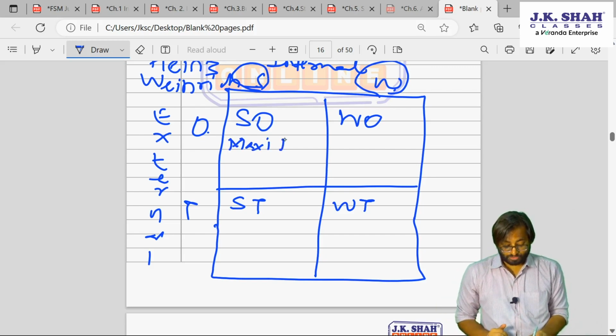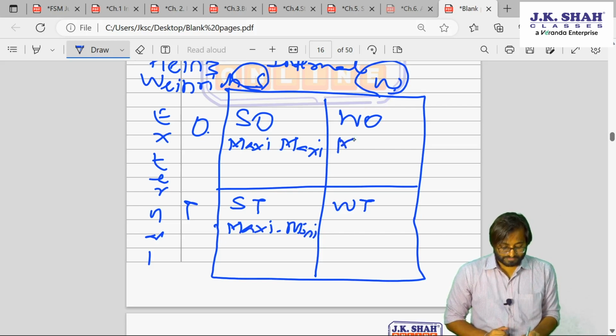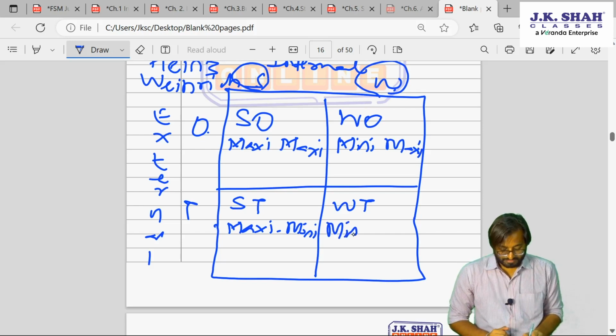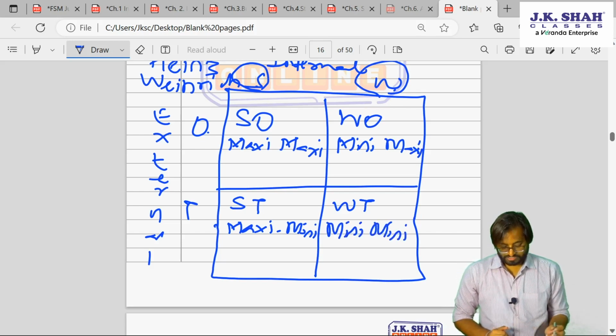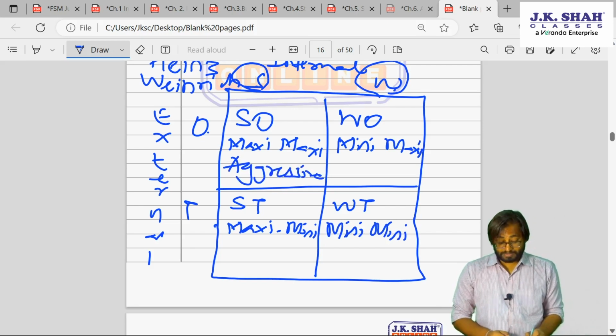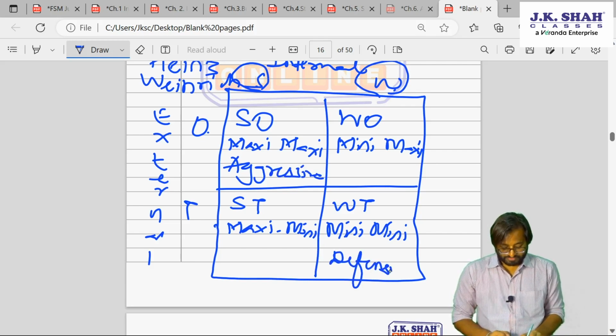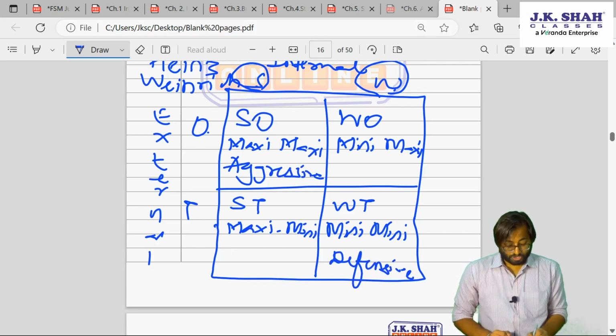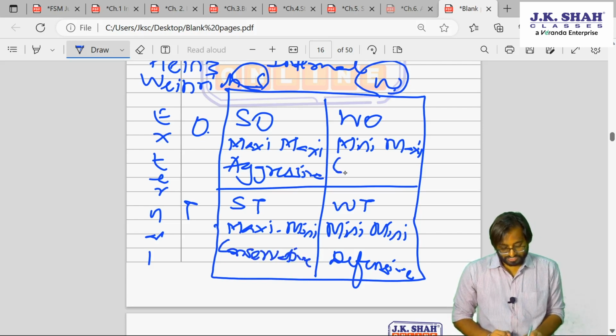Opportunities also, what will you try to do? Maximize. So maxi. What about strength and threat? Maxi mini. What about weakness and opportunity? Mini maxi. What about weakness and threat? Mini mini. Okay. So maxi maxi is called aggressive. WT, mini mini, is called defensive. This is called conservative. And this is called competitive.